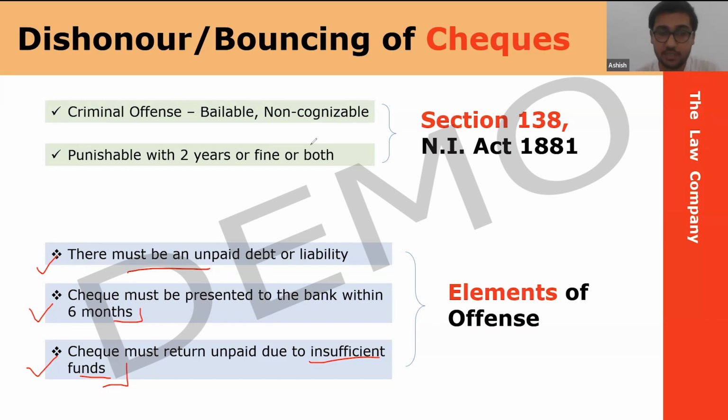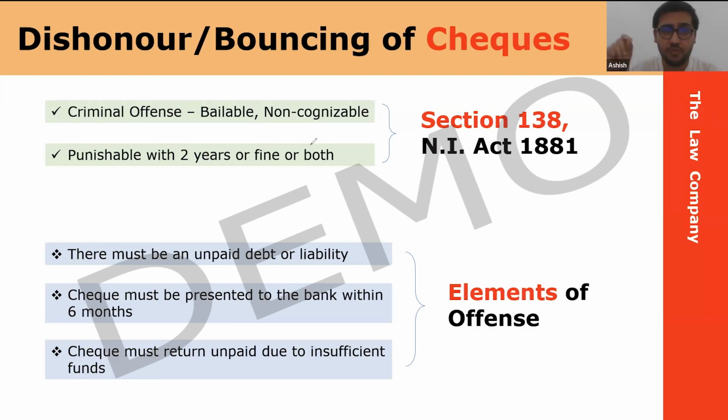Okay, Raman. So can you tell in which conditions a check bounces, like all the conditions? There can be many situations. For example, mismatch of signature can be a reason for bouncing of a check. Or you have stopped payment. You can also freeze the amount that can be transferred, like if you have ever tried to set an ATM limit on how much you can withdraw. Similarly, you can instruct your bank that if a payment is done through check, do not transfer more than 50,000 or do not transfer more than 1 lakh. So even if your account has sufficient funds, the bank cannot transfer. The check will bounce.